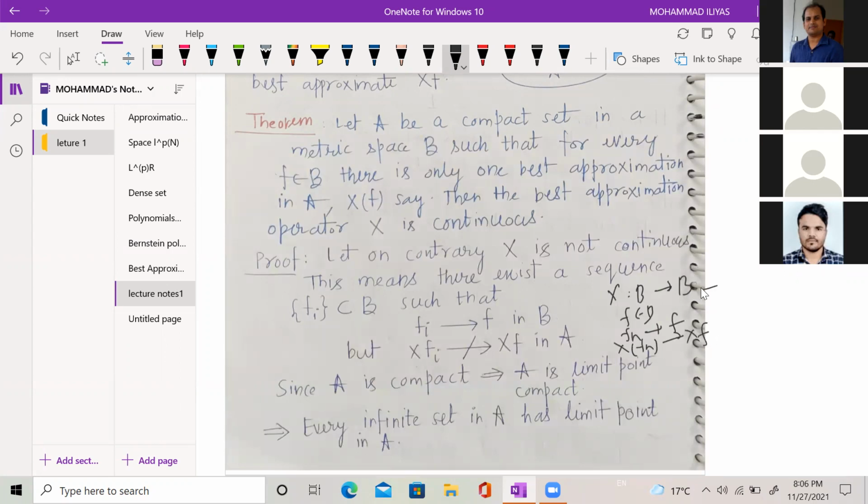So this is the sequential criteria. But I am assuming X is not continuous.